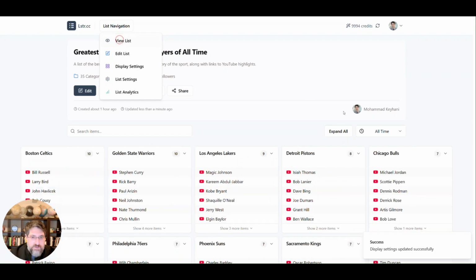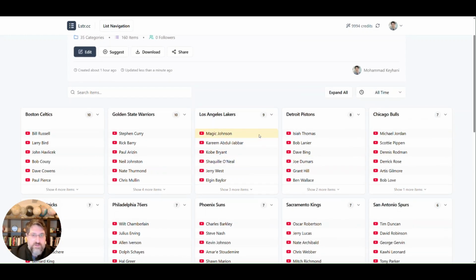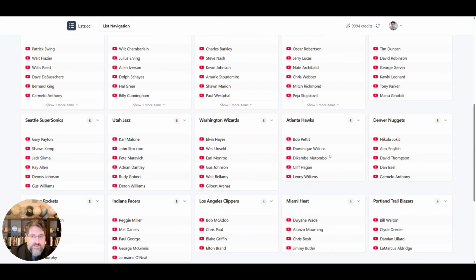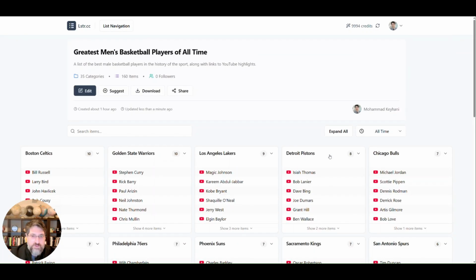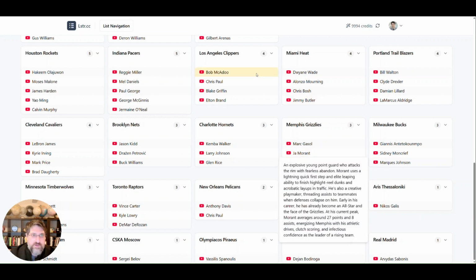I would like to make it smaller columns. And this is a pretty responsive page, so if you change the layout or view it on smaller screens, it should be fine. All right, and that's my video on how to make really nice lists for Lstr.cc with AI deep research capabilities.